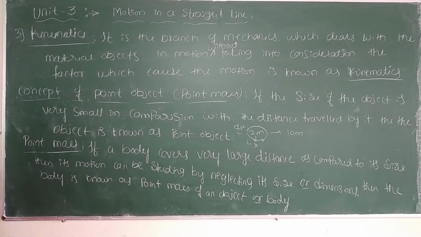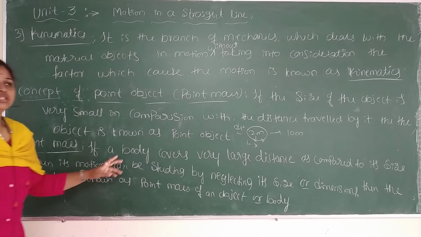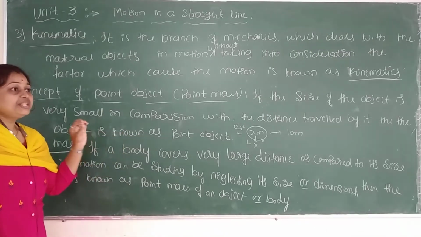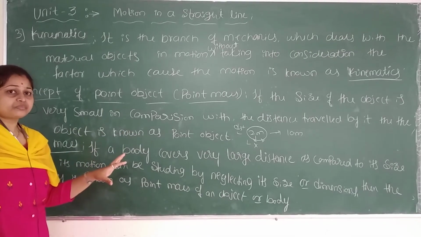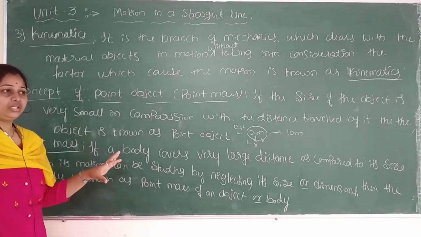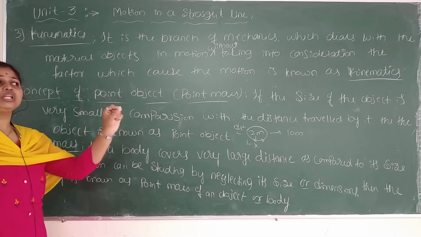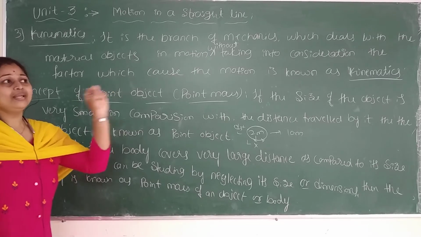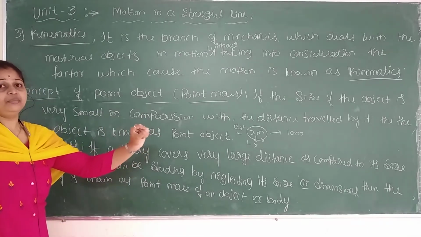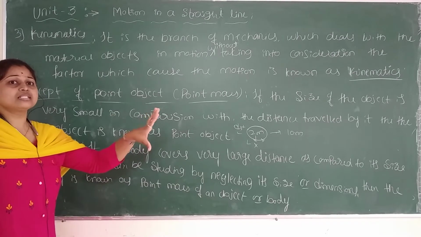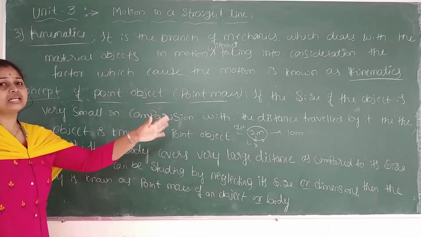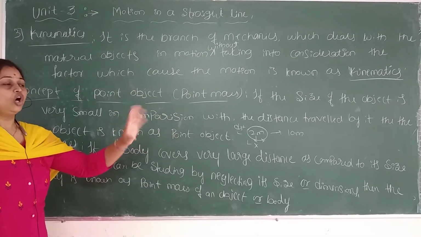Dear students, can I explain once again what is the point mass or point object? Both are same only. So point object or a point mass means what? You can see the object but its size is very small. You can't recognize how it is. If a person is standing, you can see the image. You can't say hands or small body parts, legs, hands, neck, all these things.